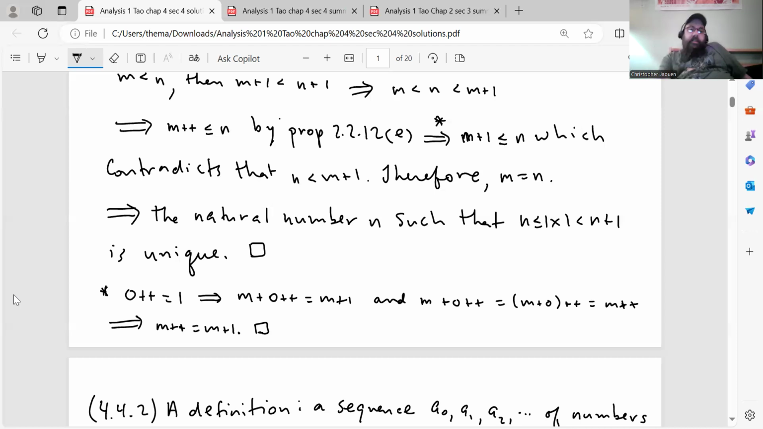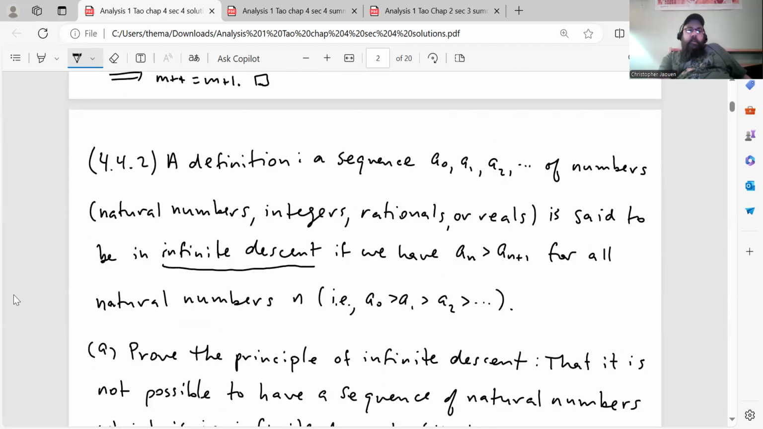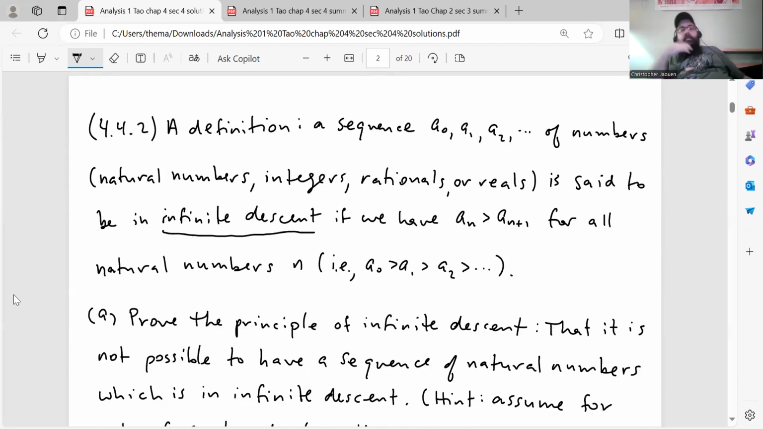Okay, that's basically the proof of 4.4.1. Next, we go on to question 4.4.2. He starts out with a definition. He says a sequence a0, a1, a2, and so on, of numbers, by which we mean either natural numbers or integers or rationals or reals, is said to be in infinite descent if we have an greater than an plus 1 for all natural numbers n.